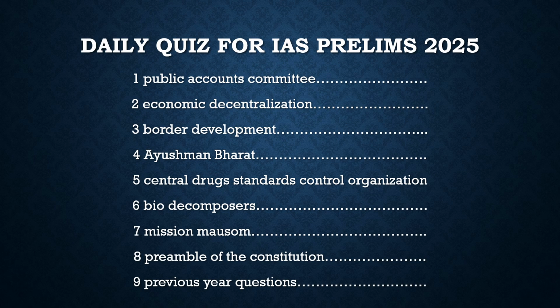Another set of questions are from static topics. We discuss some static topic here every day. If you have followed me, you would know that we started with Indian polity, and today we are going to put some light on the Preamble of the Constitution and derive some questions with respect to it. At the end of the session we will discuss some previous year questions. Why do we discuss previous year questions? To give you the idea how the questions come in the exam, to find out various methods by which you can solve the questions in the exam, and how you can implement that information in your next exam.